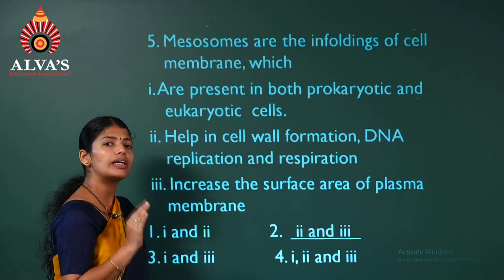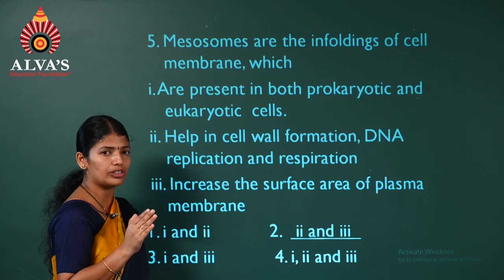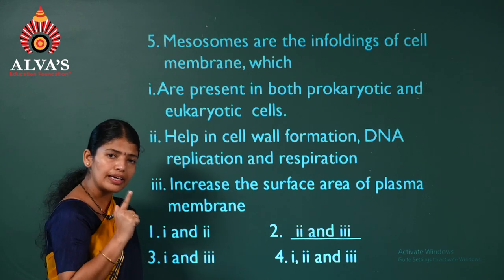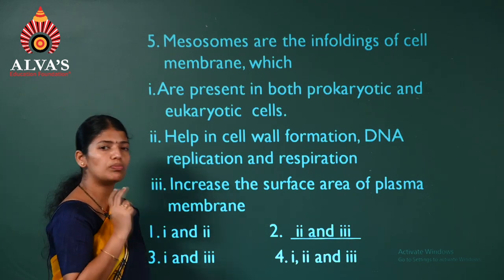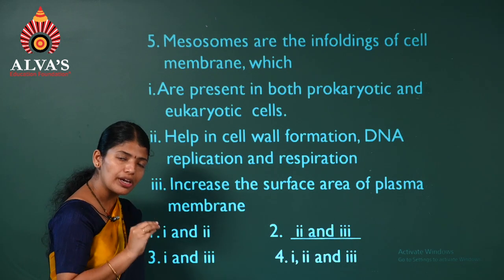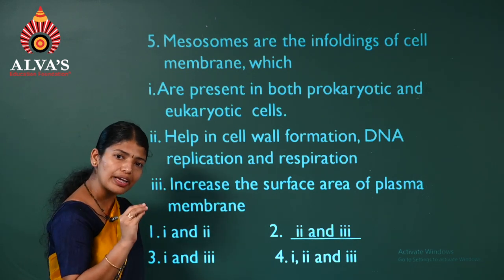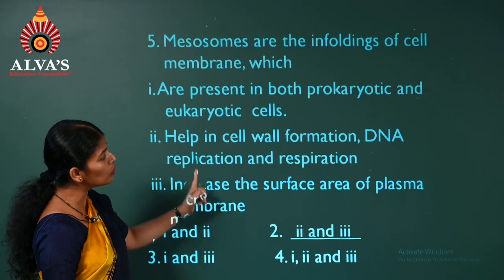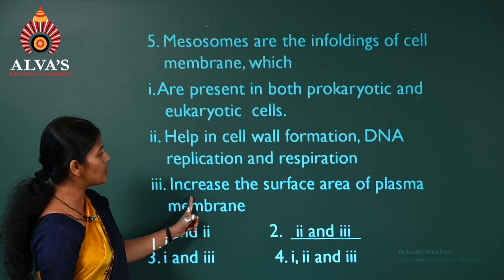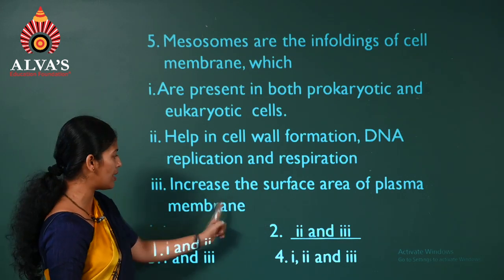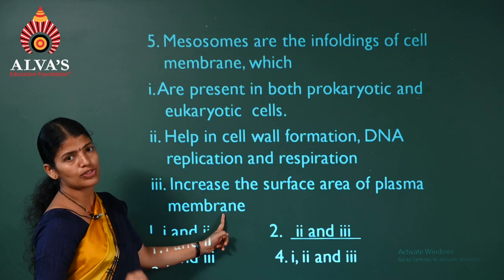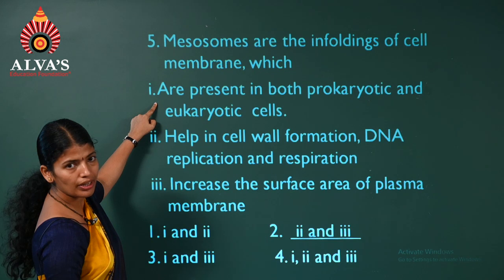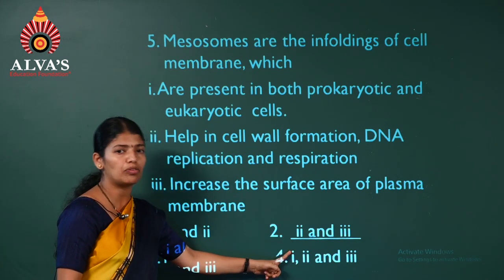The mesosomes take part in cell division, involved in phenomena like new wall formation, DNA replication, DNA distribution. Along with that, they help in respiration, and also in secretion. So this is a correct statement with respect to mesosomes. Next, they increase the surface area of the plasma membrane. Again, a correct statement. So here, which statement is wrong? The first one. Hence the option is the second one.